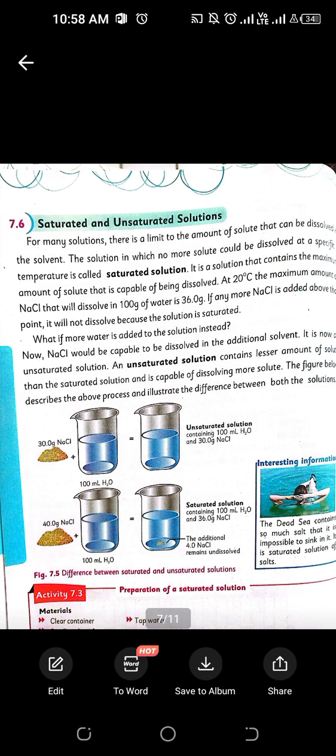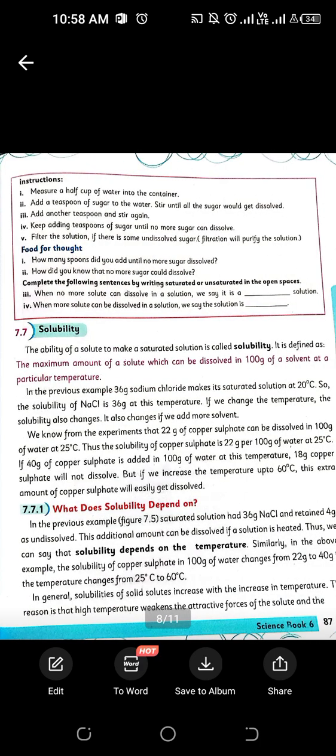And the solution in which there is no capacity left is known as saturated solution. Okay, for example, if I have added 2 tablespoons of sugar to 1 glass of water, the capacity of the water was to dissolve 2 tablespoons of sugar, right? Now I cannot add another spoon of sugar to it, because its capacity is full. That's why we call this a saturated solution. And if I have added 1 tablespoon of sugar, it has the capacity to dissolve one more. That's why it's known as unsaturated solution. Clear? Okay, then we have the term solubility.